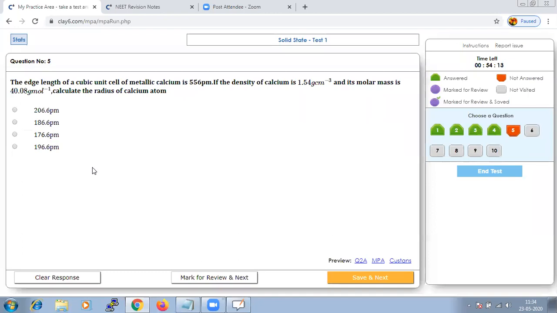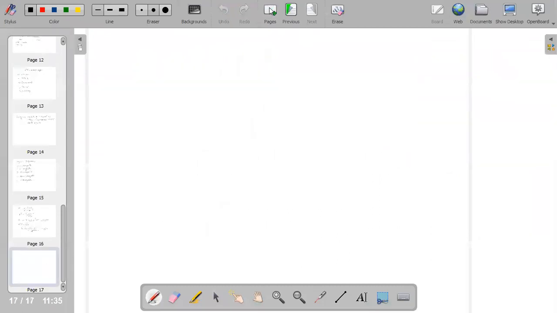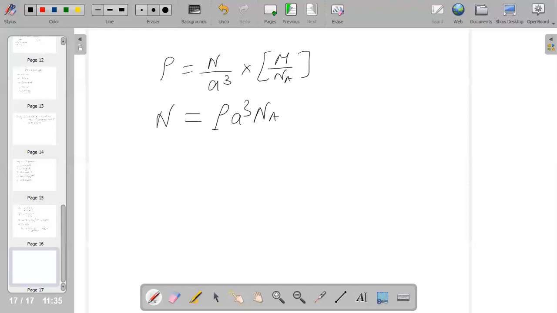Once again, the same formula you can apply, as saying we have your density is equal to n by a cube into M by N_A. So simple, again you can get your n value, or you can substitute the values whichever they have given you as your rho, a, N_A and your M. So from this you can calculate n value, because they have given you the density. So immediately your n can become rho a cube N_A by M.